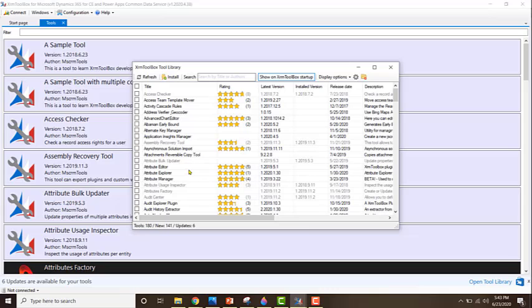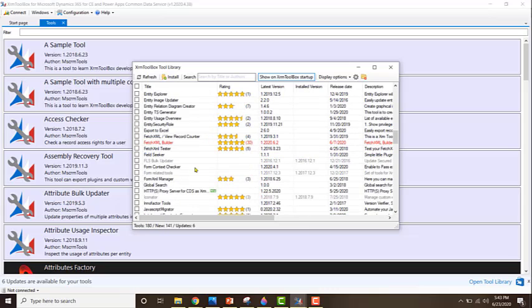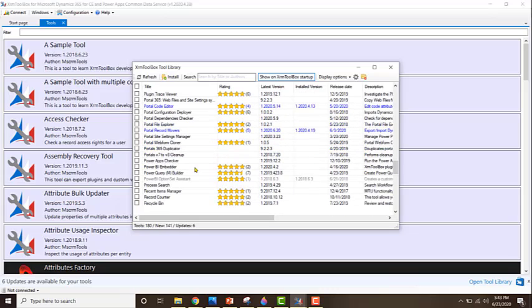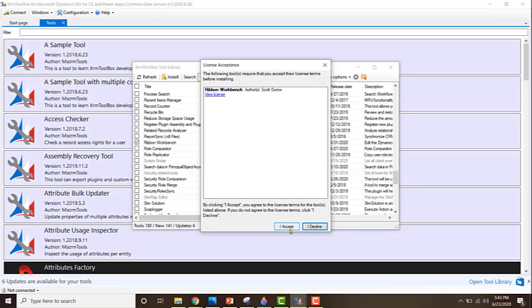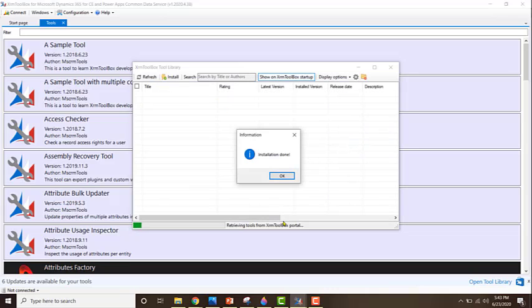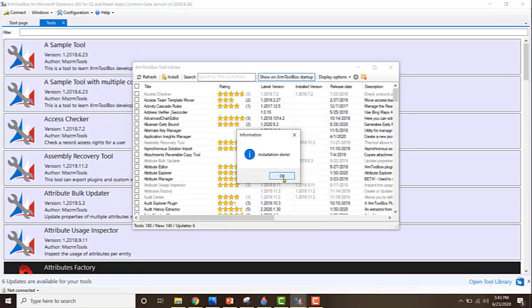Search for a tool called Ribbon Workbench. Okay, and just click on Install. So you will get a message saying installation done.